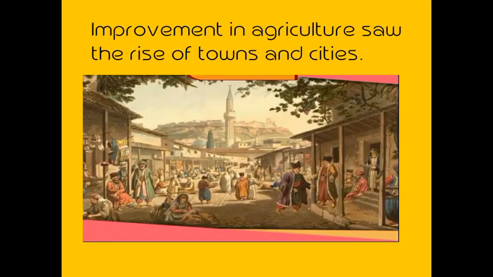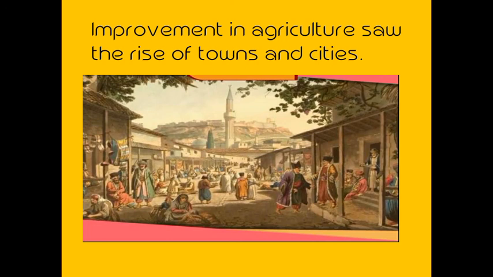Improvement in agriculture saw the rise of towns and cities. They started to live in one place, they made towns, they made cities. And weapons of iron such as swords, daggers, arrowheads were used, to save themselves. Armies that used iron weapons had a better chance of victory because iron is a harder substance. So they learned to make weapons to protect themselves from the enemy, and they were getting victory also.